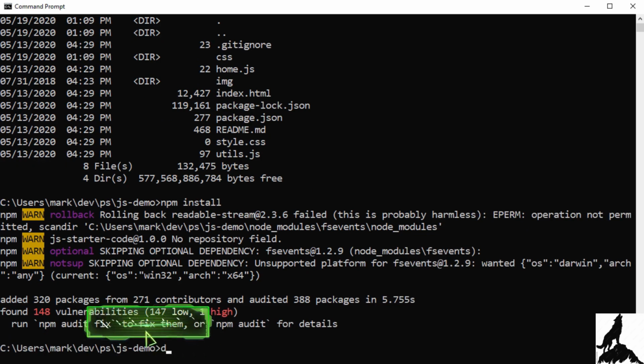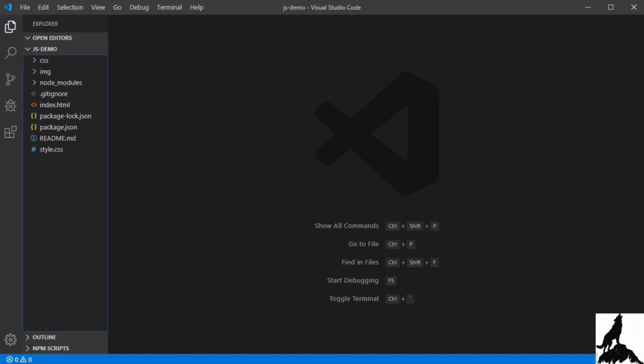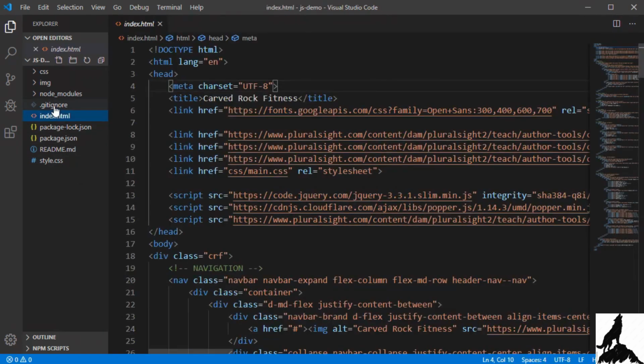That was successful, and if I do dir again, you'll notice now we have a node modules folder. So npm install looked at package.json and downloaded all our packages for us into node modules. Let's go to Visual Studio Code and we'll pick up this project from there. I can just type code dot for the current folder. So here's the project, and if we look at index.html, you can see now that there's much more to it.